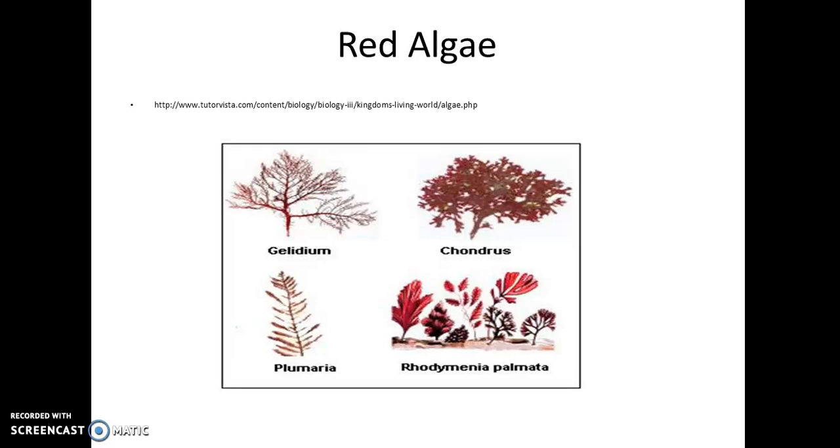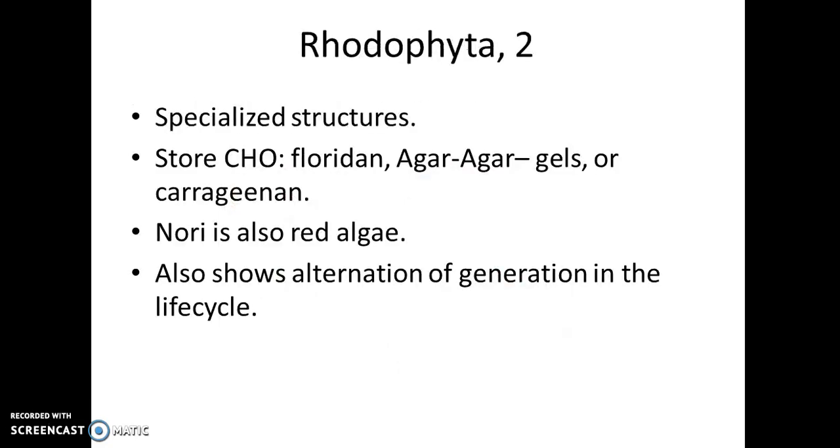These are some examples of red algae. Note the red tinge, and no, redheads do not have this pigment. I know you were thinking about it. Oh, orange, isn't it? So they have specialized structures as well as Phaeophyta. They store their carbohydrates as floridean starch, sorry, and agar-agar.